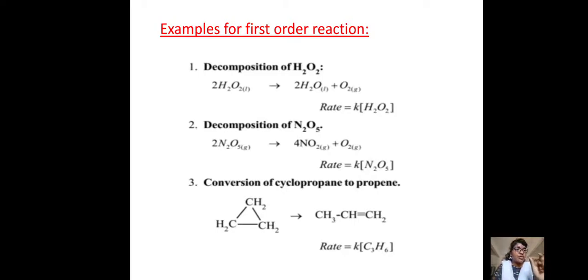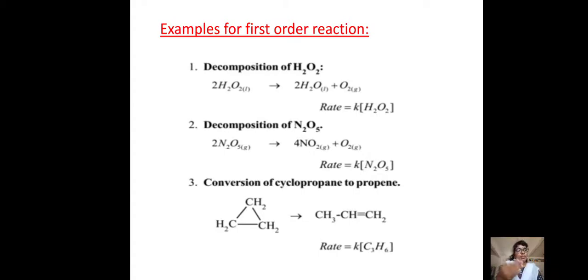That is, the evolved oxygen can be collected at different intervals of time, and then we can calculate the order of that reaction. Or we can titrate H2O2 against KMnO4. If you titrate H2O2 against KMnO4, you are also going to get the order of that reaction.